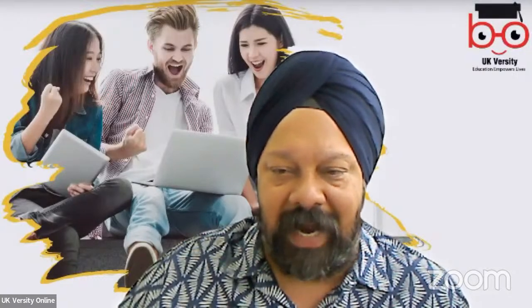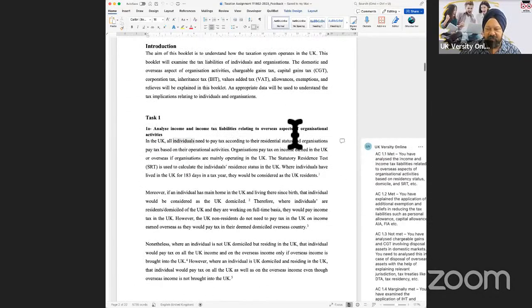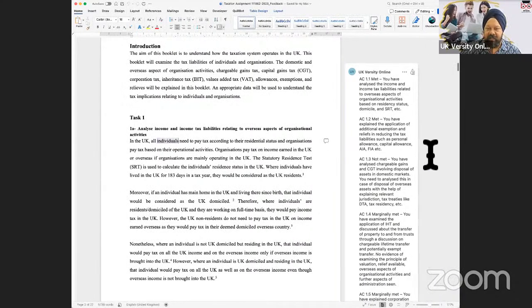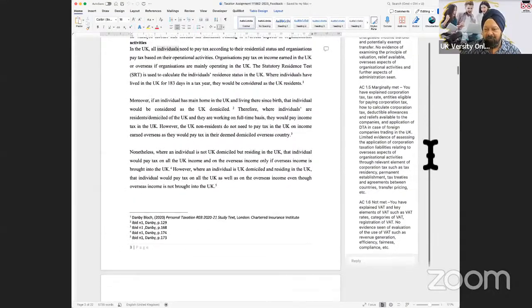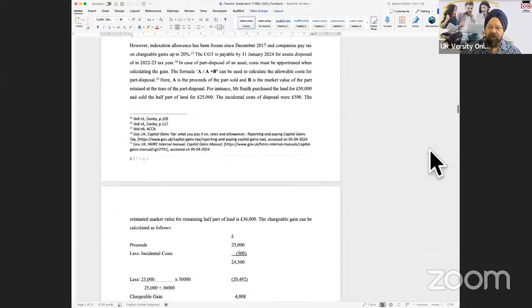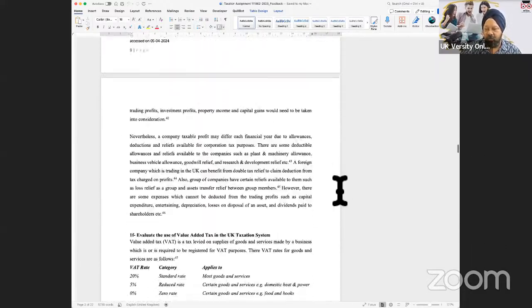You need to add bits and pieces to it because it is not enough to achieve the criteria. In the feedback you will see comments on the right-hand side of the document. This commenting will tell you whether the assignment is met or not met. This is a finance assignment, so whether it has met the criteria or not.